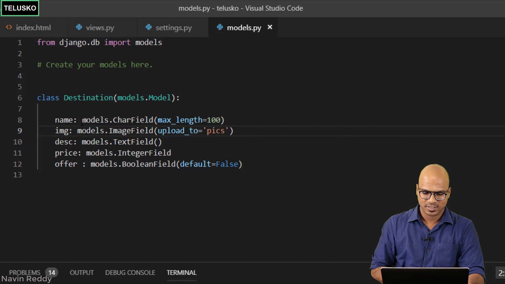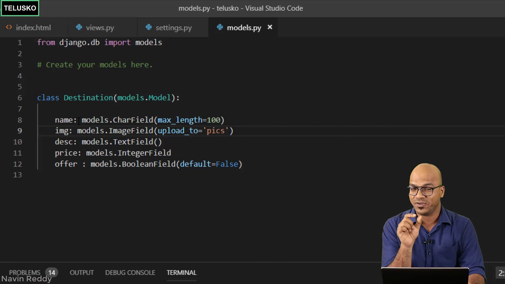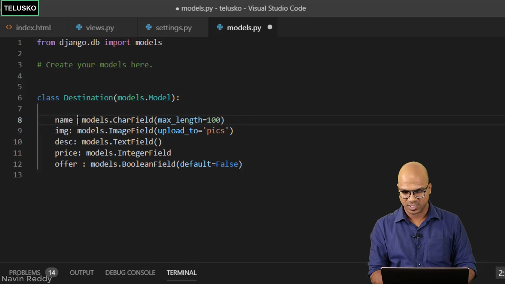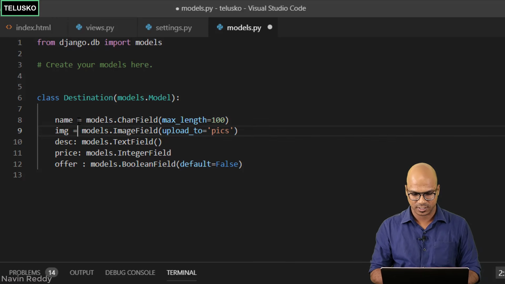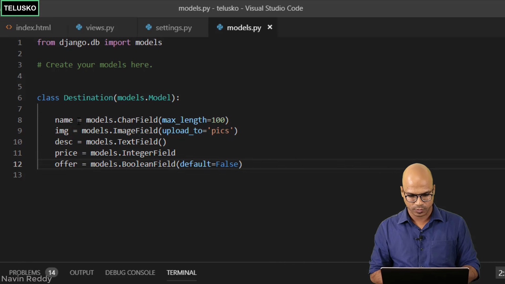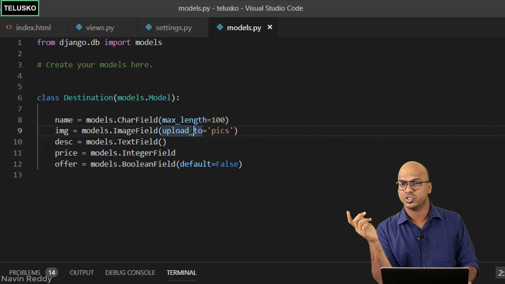And the problem was, normally when you specify the field type, you give a colon and field type. But here, since you are working with models, you have to give equal to, because you're assigning the values here. So this is important, because if you miss this, it will not create any column in your table if you don't specify equal to. So that's done. I think it should work now.